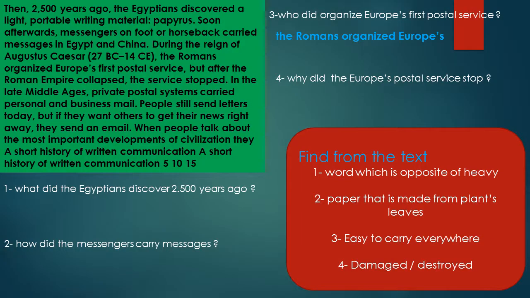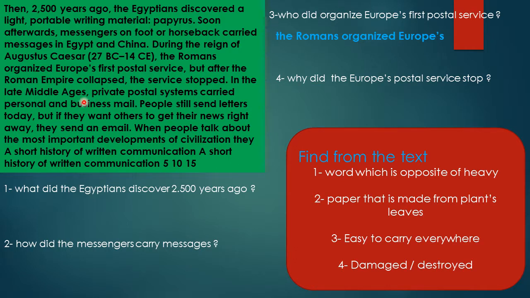Let's go to the last paragraph here. Then 2,500 years ago, the Egyptians discovered a light portable writing material, papyrus. Soon afterwards, messengers on foot or horseback carried messages in Egypt and China. During the reign of Augustus Caesar, 27 BCE to 14 CE, the Romans organized Europe's first postal service. But after the Roman Empire collapsed, the service stopped.